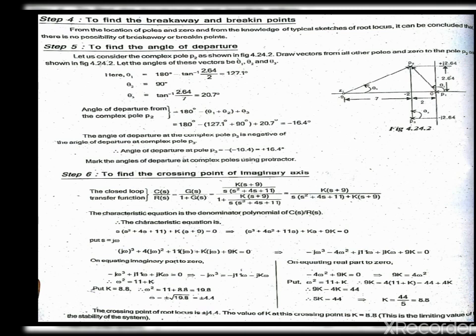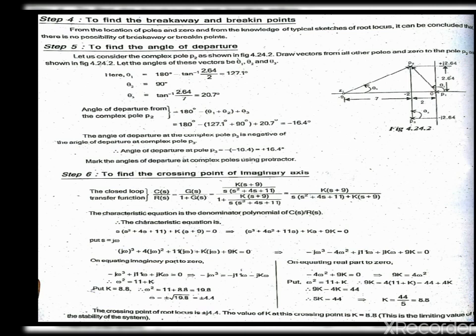Now we take the characteristic equation, the denominator here. That value we get: s(s²+4s+11) + K(s+9). By multiplying these values inside, we get s³ + 4s² + 11s + Ks + 9K = 0. Now we put jω instead of s here.